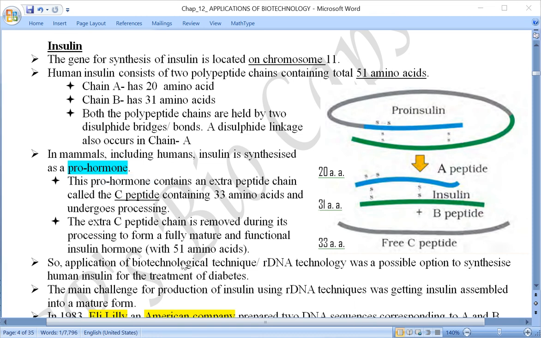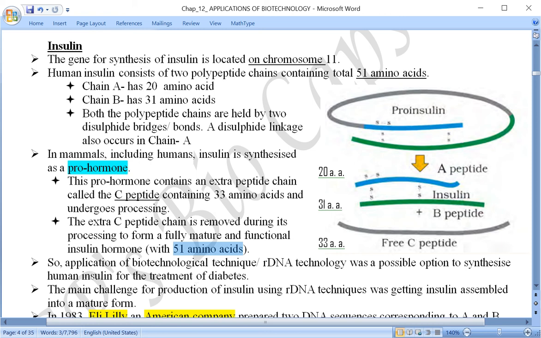The extra C peptide is removed during processing to form a fully mature and functional insulin hormone, which contains only 51 amino acids. Peptide A has 20 amino acids and peptide B has 31, so 51 amino acids in total.